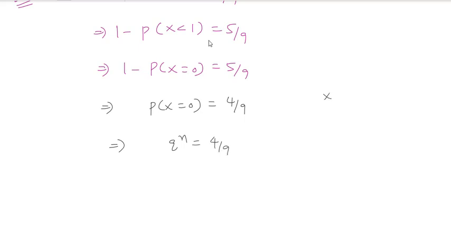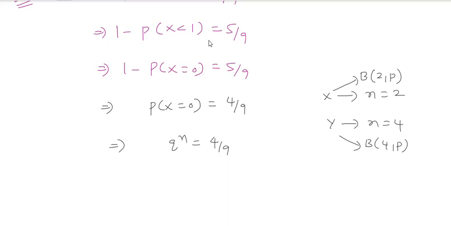So for X binomial random variable, what is the value of n? It is 2. For Y, the value of n is 4. So X is binomial distribution of 2 comma p, and Y is binomial distribution of 4 comma p. Yeah, so substitute this: q square, which is equivalent to 4 by 9.